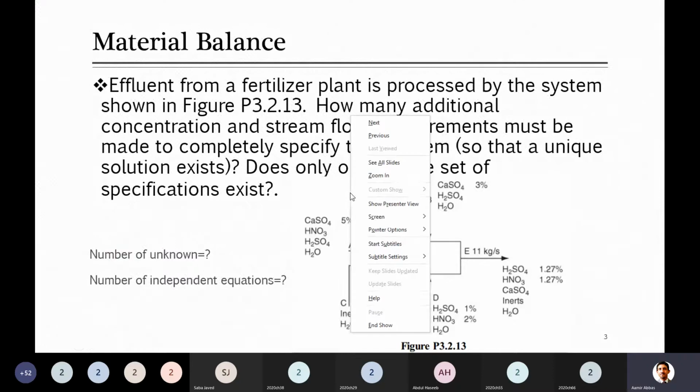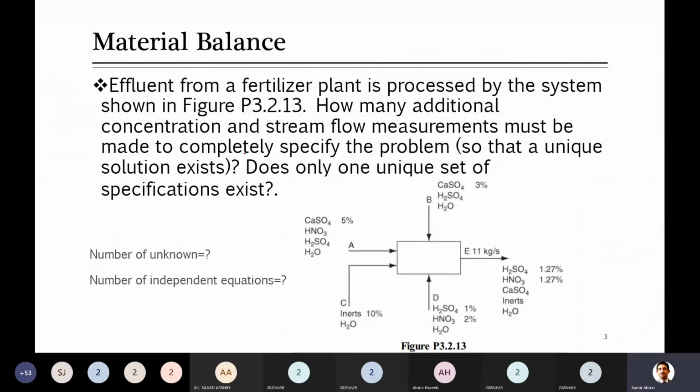What does this line mean? Can you tell me based on your understanding? To completely specify the problem, what does this statement mean? Degree of freedom should be 0. And when will it be 0? When the number of unknowns and the number of equations become equal to each other, so that a unique solution exists. A unique solution will exist when the degree of freedom is 0.